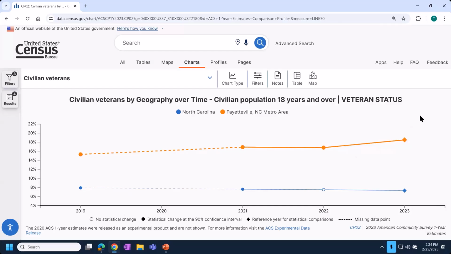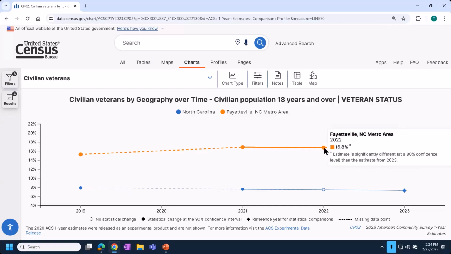This also shows, I mentioned statistical significance, and you'll see the legend at the bottom tells you how to read this. So your reference year is the one that's shown in diamond. So in this case, it's saying we're comparing whether something is statistically different from 2023 or not.